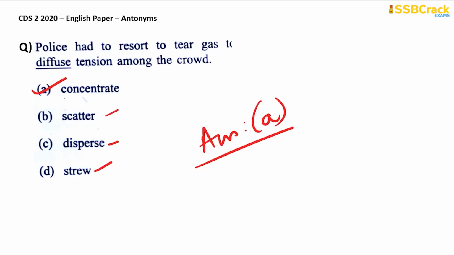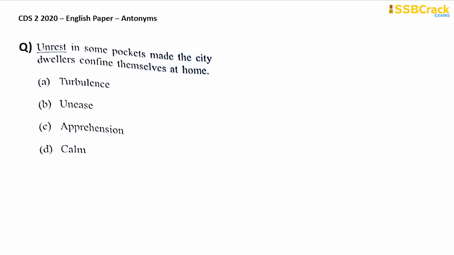Okay, next question. Unrest in some pockets made the city dwellers confine themselves at home. When something is in unrest, that means something is in chaos. Unrest means chaos or turmoil, some kind of disturbance. So what will be the opposite of unrest or chaos or disturbance?